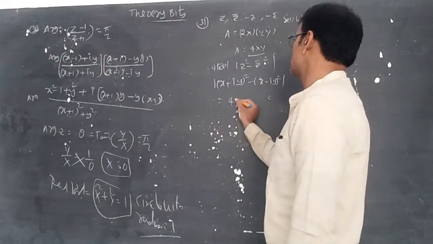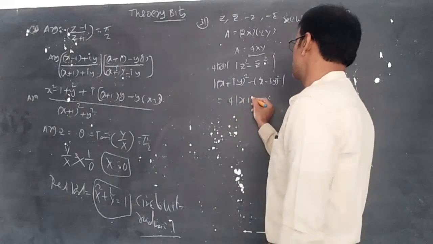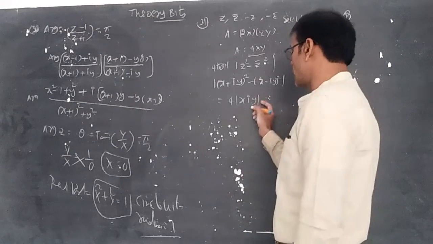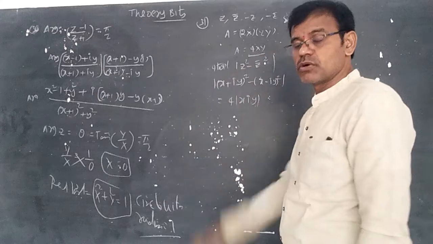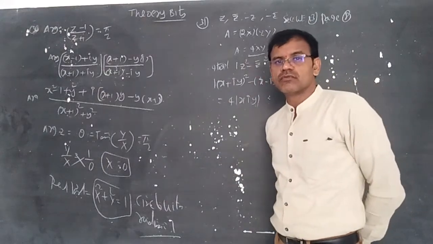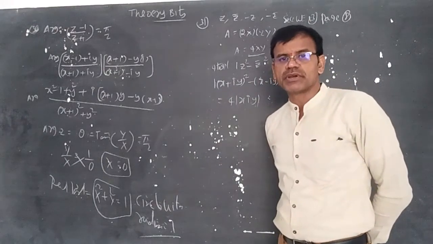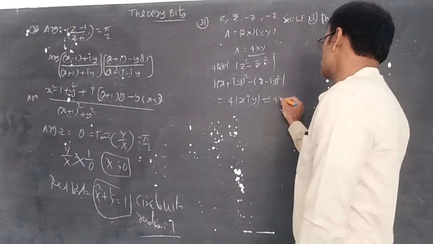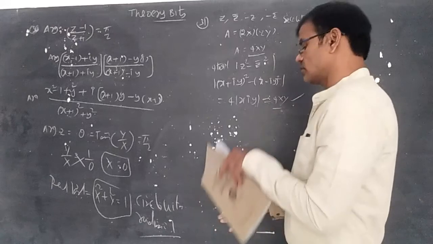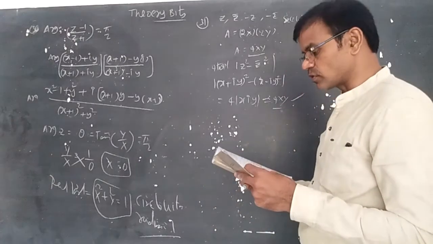So 4 into modulus of x i y, which is 0 plus i into 4xy. Root of component square plus component square gives simply 4xy. So this is the option verification, verified fourth option.